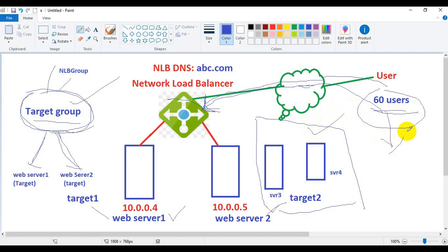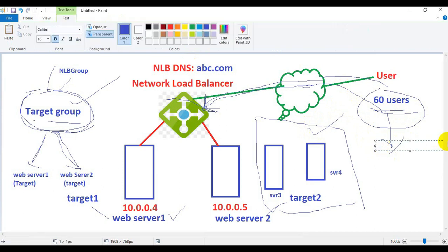The 60 users' requests will be equally divided: 30 users' requests will be handled by server 1, and the remaining 30 users' requests will be handled by server 2.